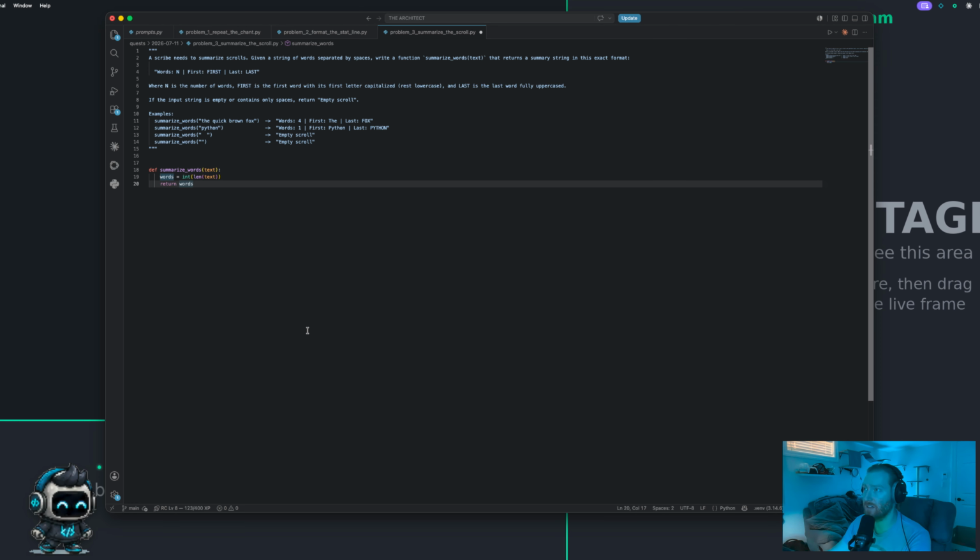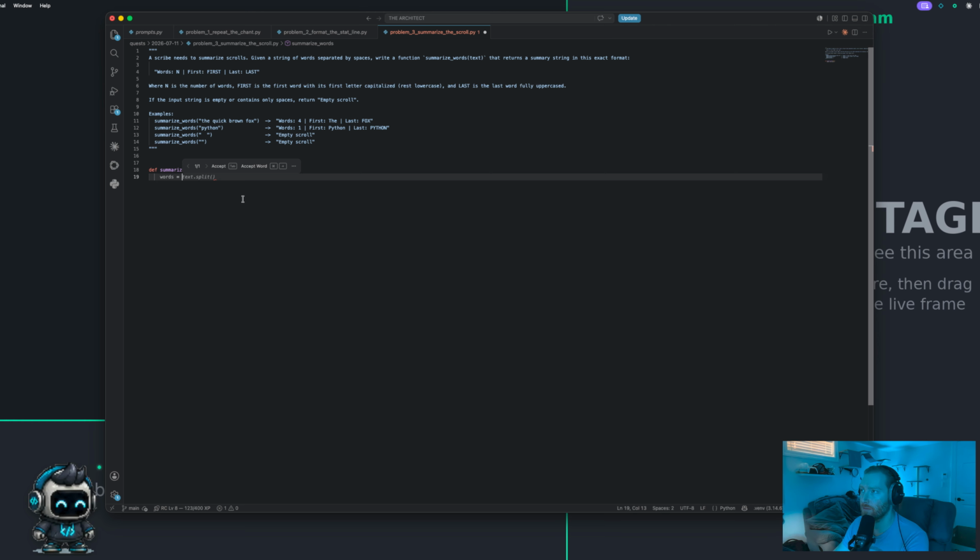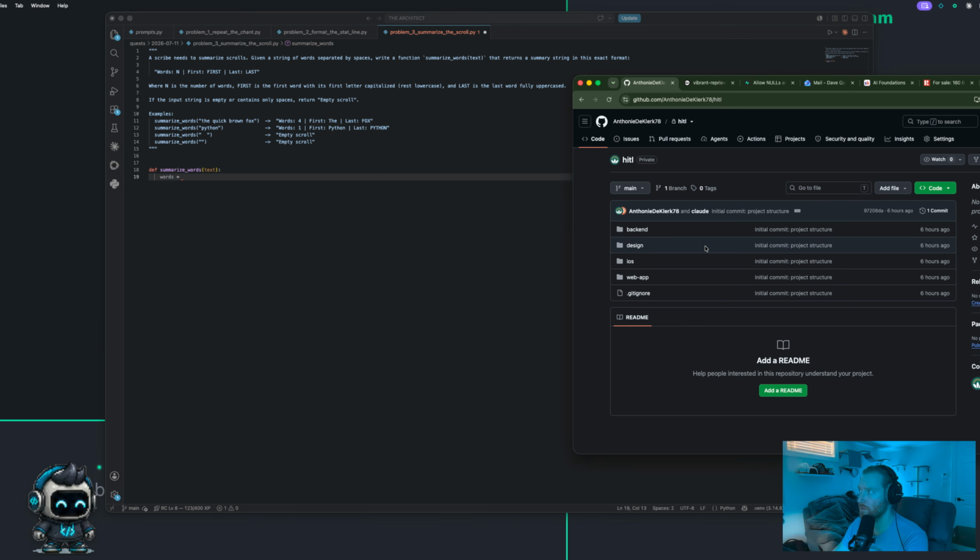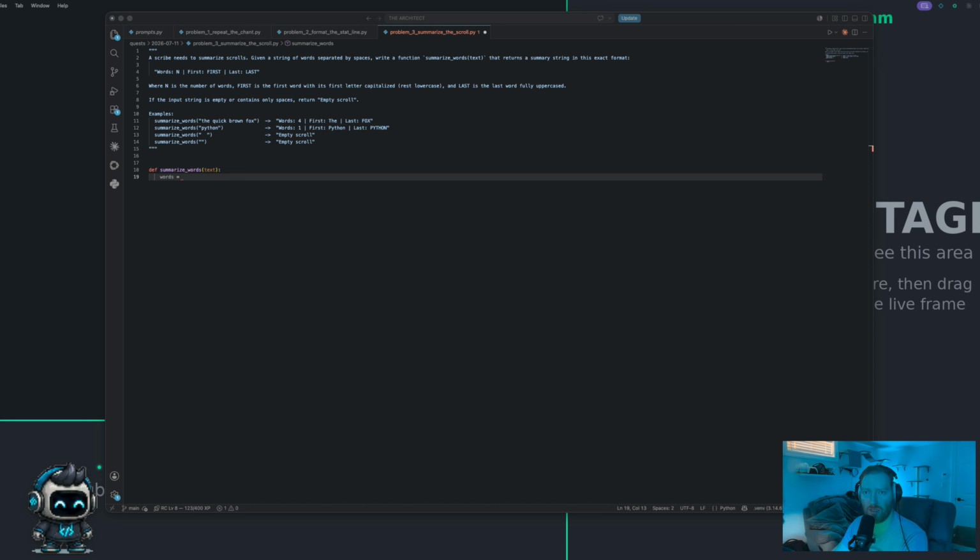So I have that set in here. Words is a variable. I just turned it into an integer and gave it the value equal to the length of text. So that's not going to work though, because that's going to give me the entire thing. Crap. I might actually have to pull up a web browser and look that one up. Oops. We're going to edit that later.